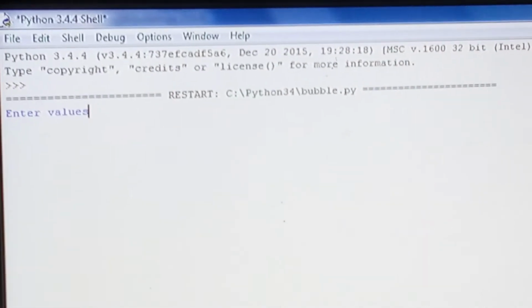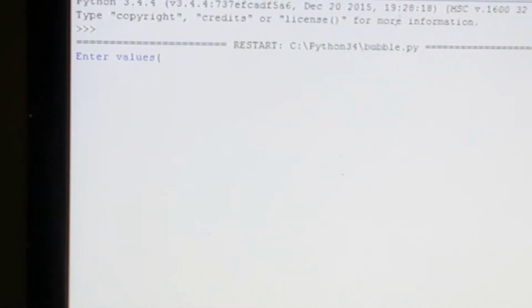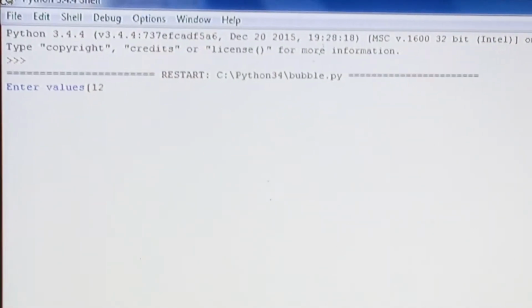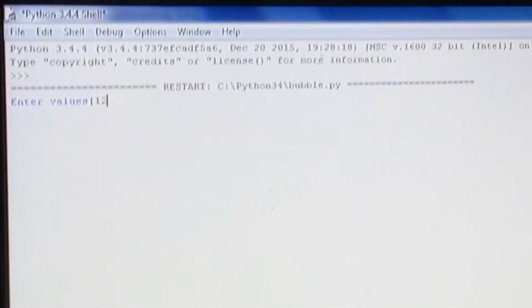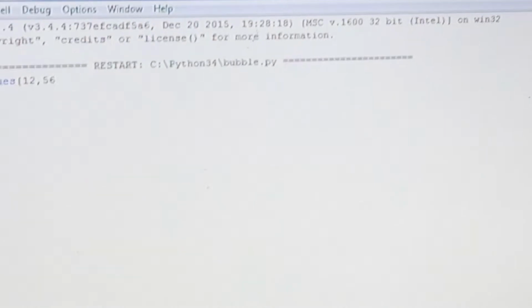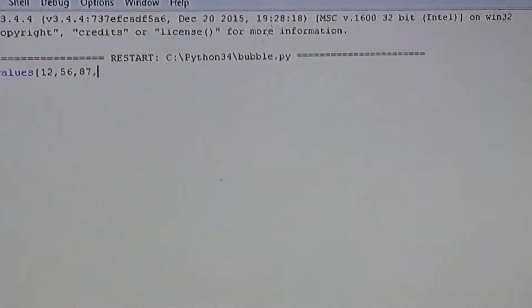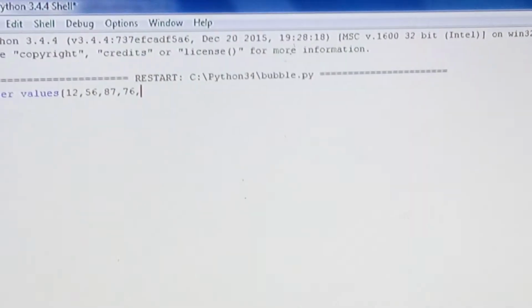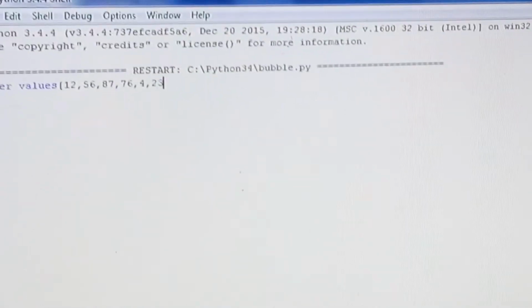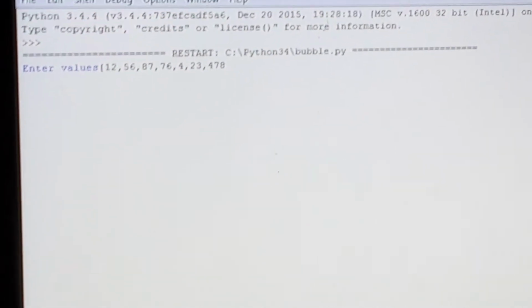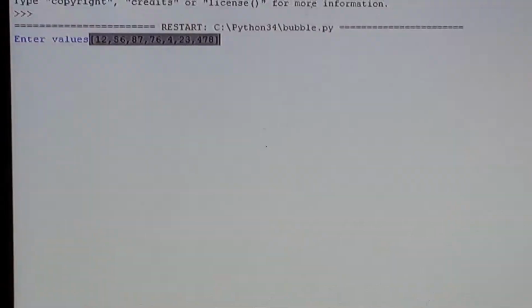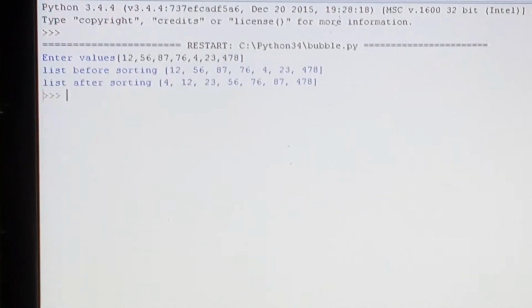For entering list values, you have to enclose them in square brackets. It is up to me to select the number according to the choice. It will sort whatever numbers I take.